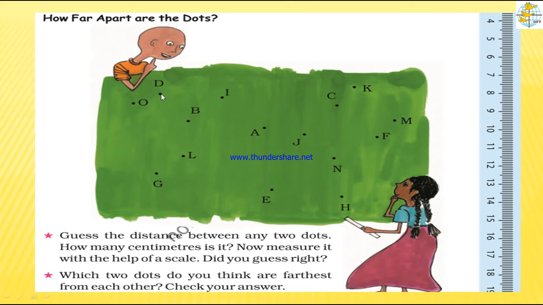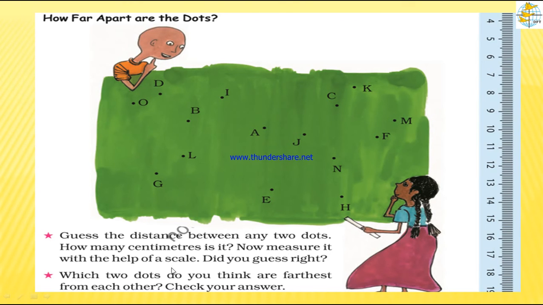The length from point D to point I, how much distance? Using a ruler, just measure and see. By looking at this, approximately, the length from point O to D may be 2 centimeters or 3 centimeters. Like that we can assume. To confirm it, what can we do? We take a ruler and measure to see whether we get the same measure or there is some difference, lesser or smaller. So how many centimeters is it?